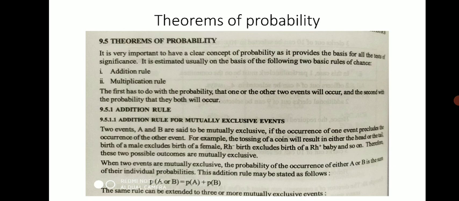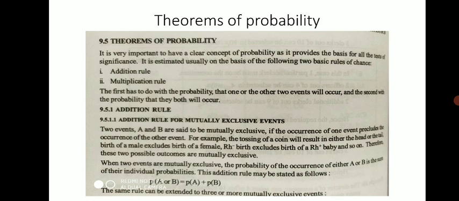Suppose I toss the coin, so there are two possibilities, either head or tail. For head, half is the probability, and for tail, half is the probability. So the probability for these two events, half plus half, is equal to 1.